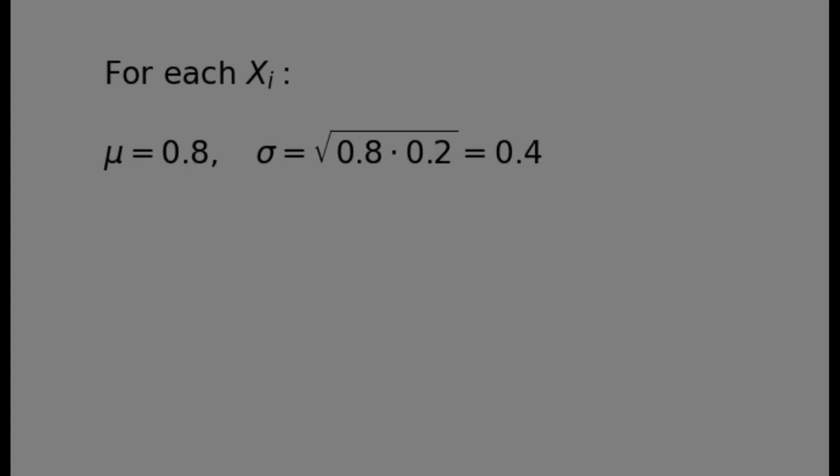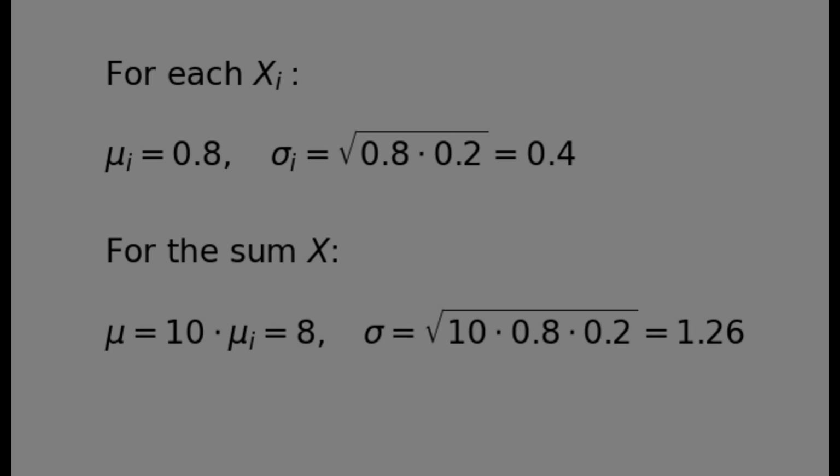The expected value for each xi is 0.8 and the standard deviation is 0.4, so both are finite. This means that the preconditions of the central limit theorem are fulfilled. Hence, if Alice would take multiple tests on the same topic, the number of correctly answered questions can be approximated by a normal distribution with mean 8 and standard deviation 1.26.